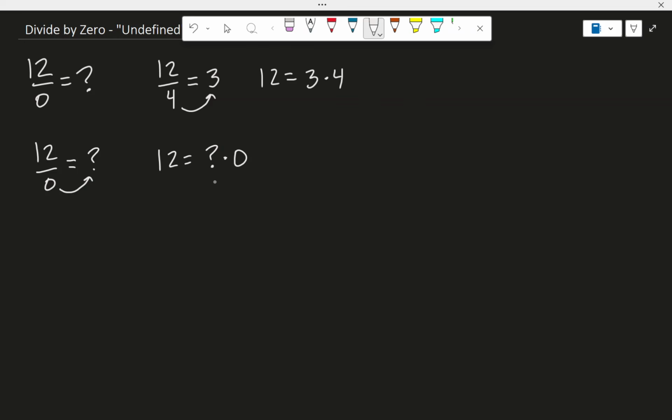And we can see here that there isn't such a number. 0 times 0 is not 12. 0 times 12 is not 12. 0 times 1 is not 12. There's just no such number.